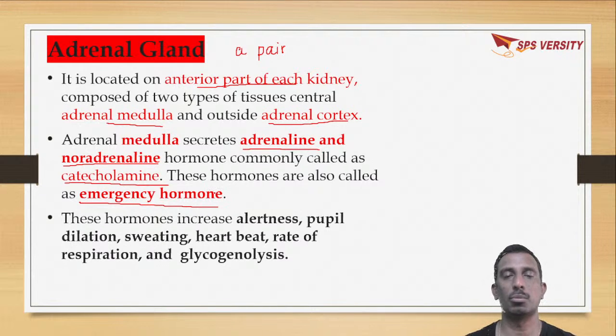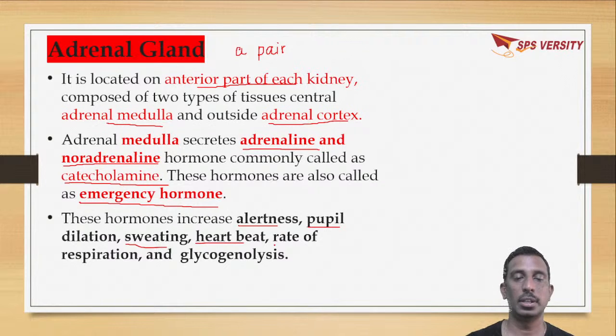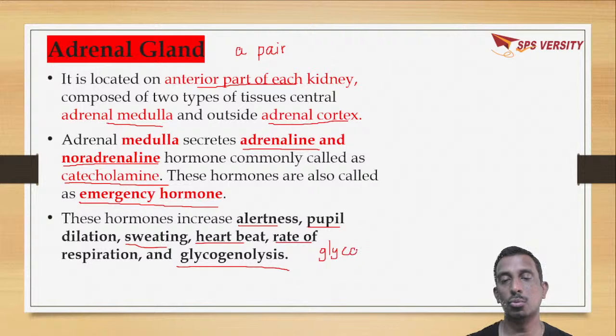Due to these catecholamine hormones, adrenaline and noradrenaline, there is increased alertness, pupil dilation, sweating, increase of heartbeat, increase of rate of respiration, and glycogenolysis, that is splitting of glycogen into glucose.